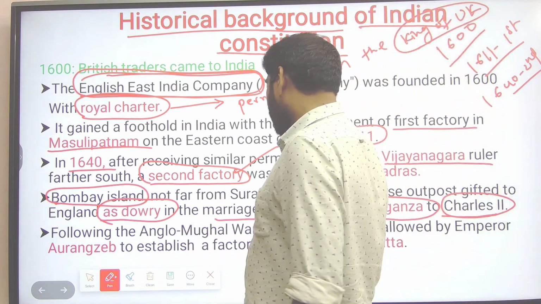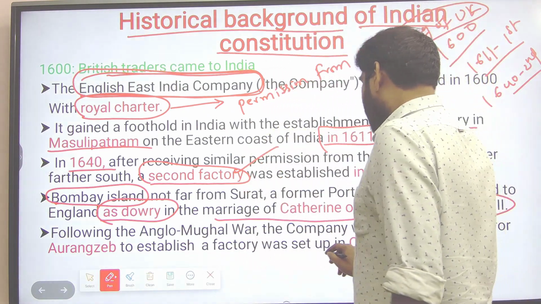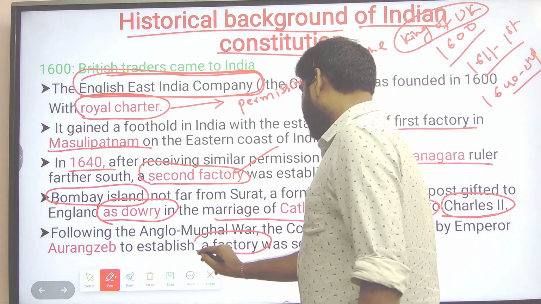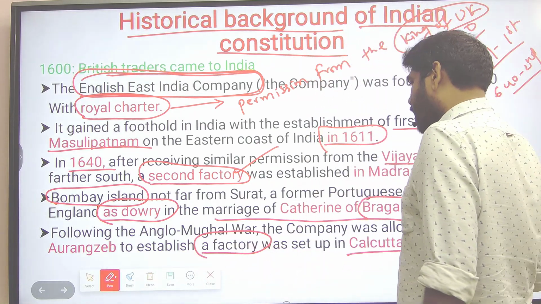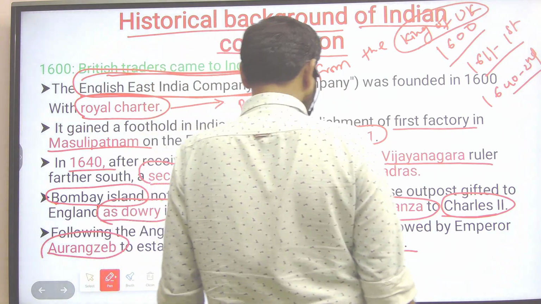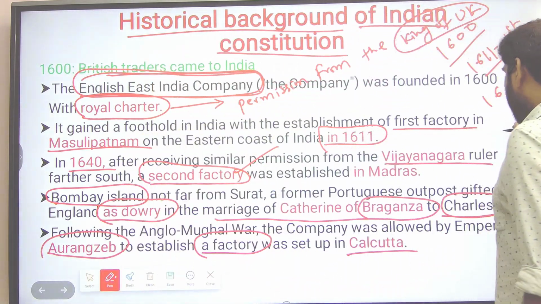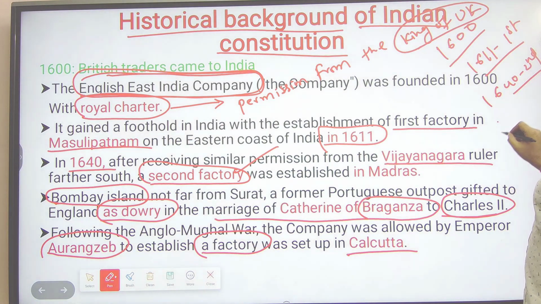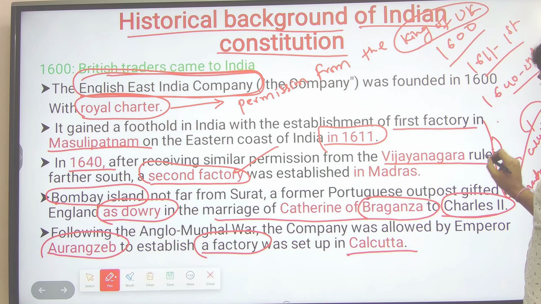Following the Mughal war, they established their trading activity, a factory, in Calcutta with the permission of Aurangzeb. Like that they established three different factories in three areas: the Calcutta factory, the Madras factory and the Bombay factory.